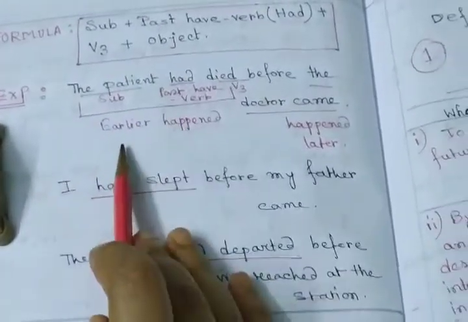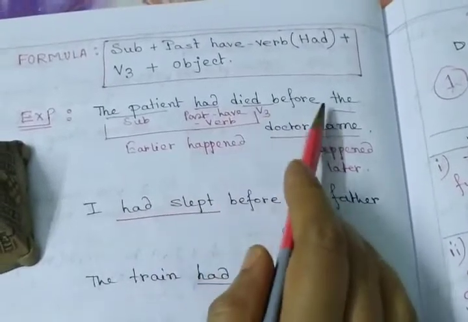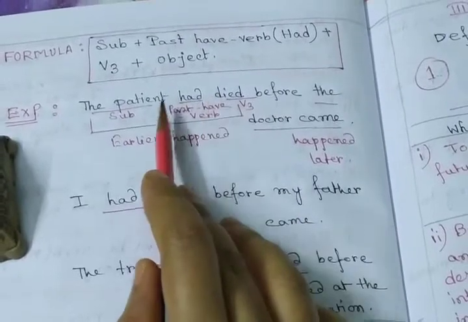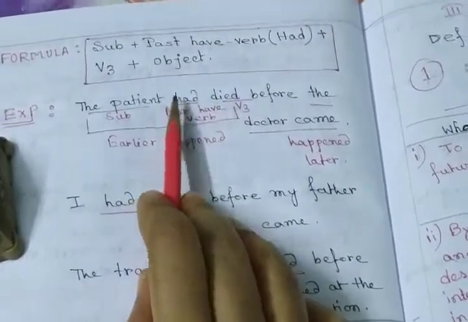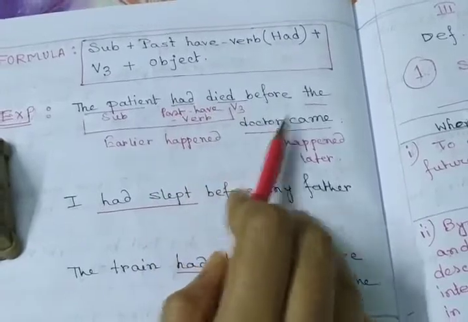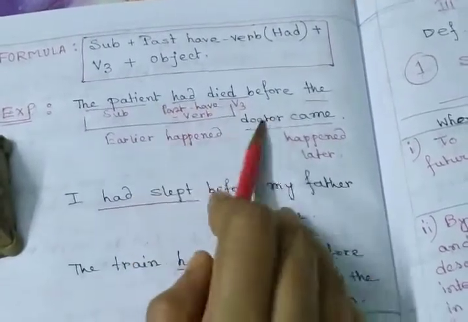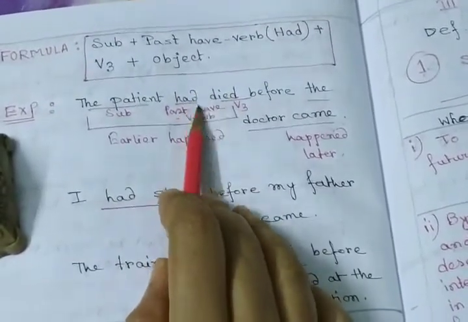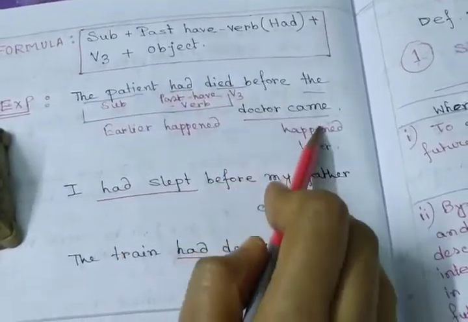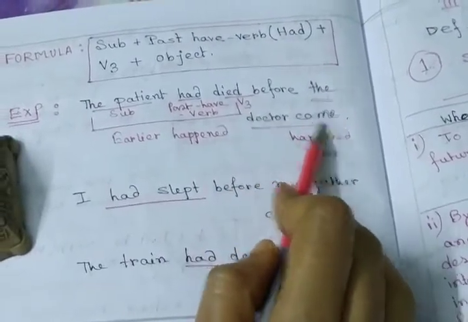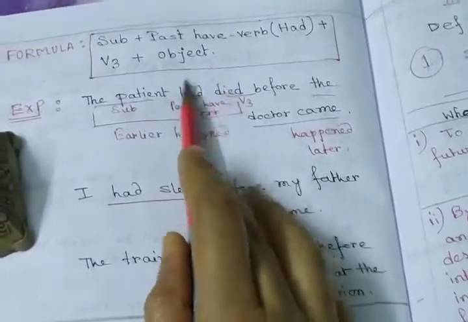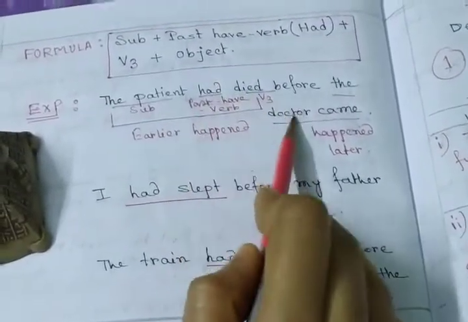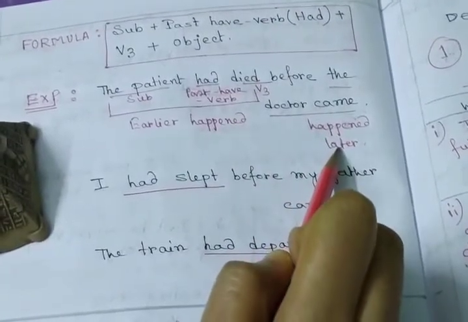So the first example I have given: the patient had died before the doctor came. Both actions happened earlier in past time, but one action happened earlier than the next. That means here the patient had died, which happened earlier, before the doctor came. The doctor came later. That's why had died, the formula of the past perfect tense, is used in the earlier action, and here the simple past is used, came.